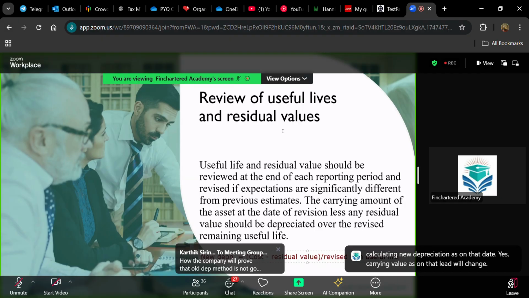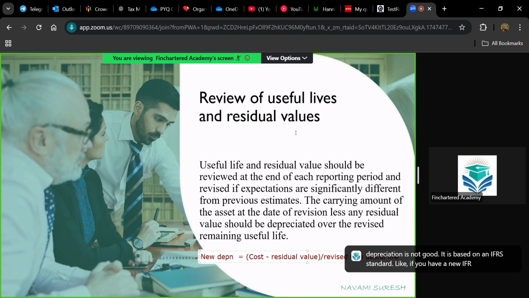Okay. How will the company prove that the old depreciation is not good? It is based on an IFRS standard. For example, I can give you one regarding machinery. You were following the straight line method for machinery. As per the straight line method, every year you are calculating the same amount of depreciation, isn't it? But as per the matching concept, only we are following depreciation. When you are matching to the income generation, every year you found that this machinery is giving you reduced income.